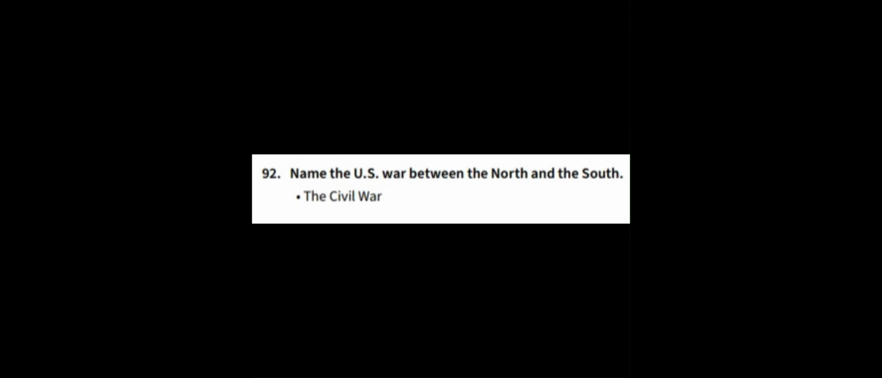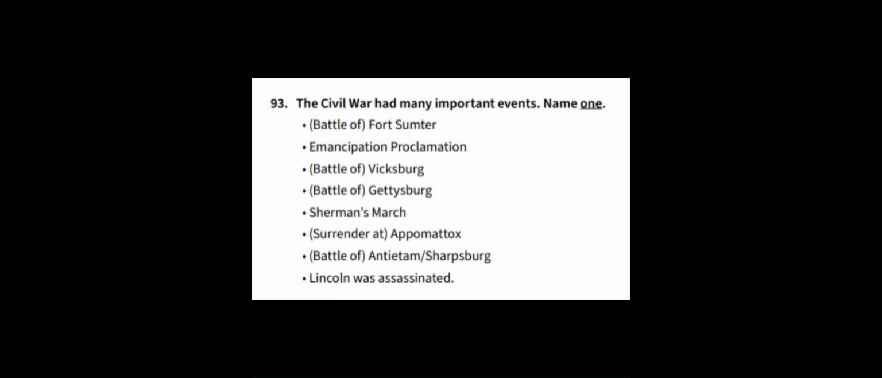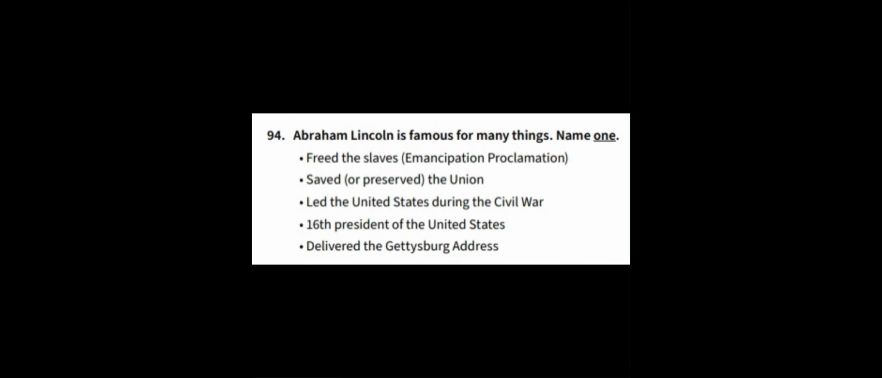92. Name the U.S. war between the North and the South. The Civil War. 93. The Civil War had many important events. Name one. Battle of Fort Sumter. Emancipation Proclamation. Battle of Vicksburg. Battle of Gettysburg. Sherman's March. Surrender at Appomattox. Battle of Antietam/Sharpsburg. Lincoln was assassinated.